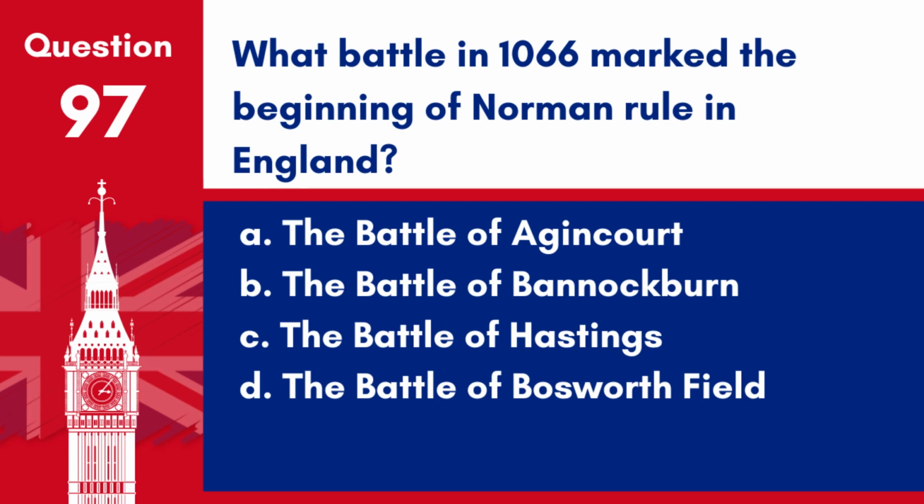Question 97. What battle in 1066 marked the beginning of Norman rule in England? A. The Battle of Agincourt. B. The Battle of Bannockburn. C. The Battle of Hastings. D. The Battle of Bosworth Field. Answer: C. The Battle of Hastings. The victory by William the Conqueror marked the start of Norman rule over England.